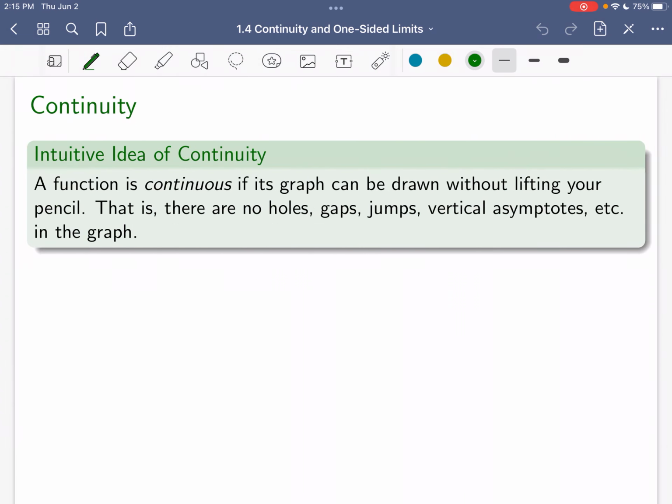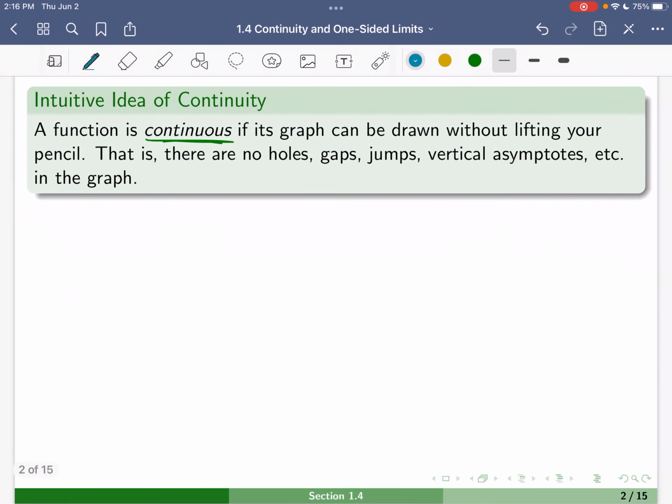continuous. So a function is continuous if its graph can be drawn without lifting up your pencil. What I mean by that is you can draw that graph, and there's no holes, there's no gaps, there's no jumps, there's no vertical asymptotes, nothing like that in the graph.